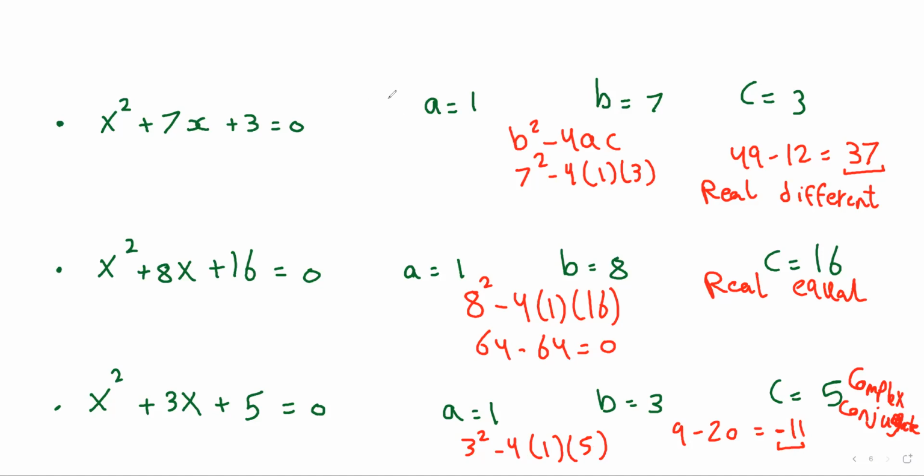So to determine the type of the roots without using the general formula, just find the value of the discriminant, which is b squared minus 4ac. And be sure that the equation is written in this format: ax squared plus bx plus c equals 0.